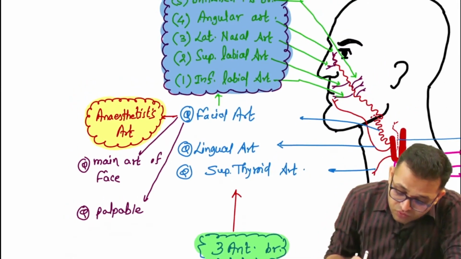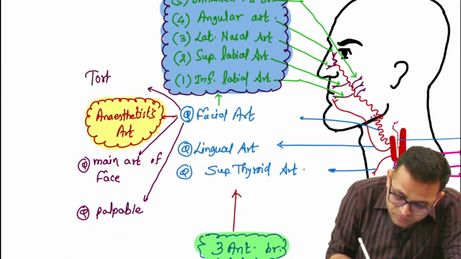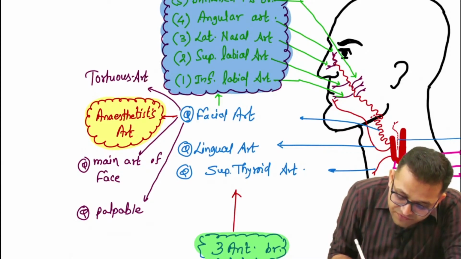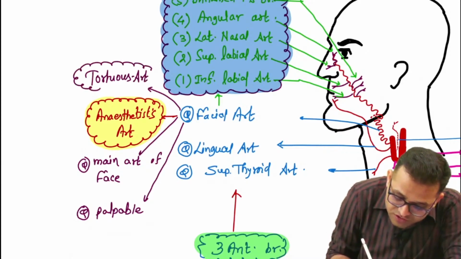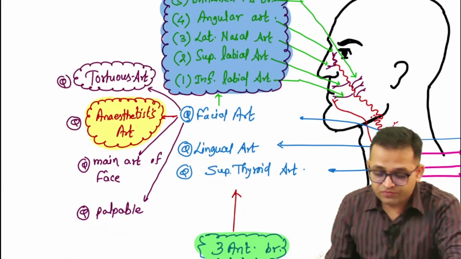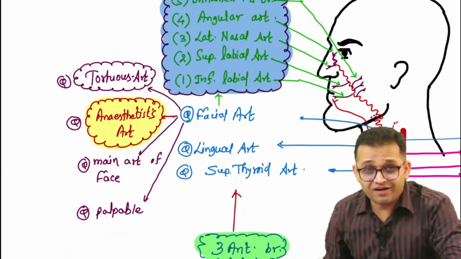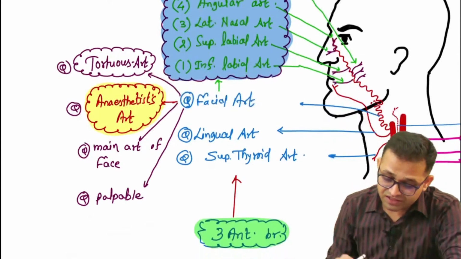Also, one more question, remember: this is the zigzag artery. This is an example of a tortuous artery. So can you comment on what are the different arteries in our body which are tortuous? This is a viva question. MCQ, MCQ. Fine. So these are the points regarding our facial artery. Okay, so these are the three entry branches.